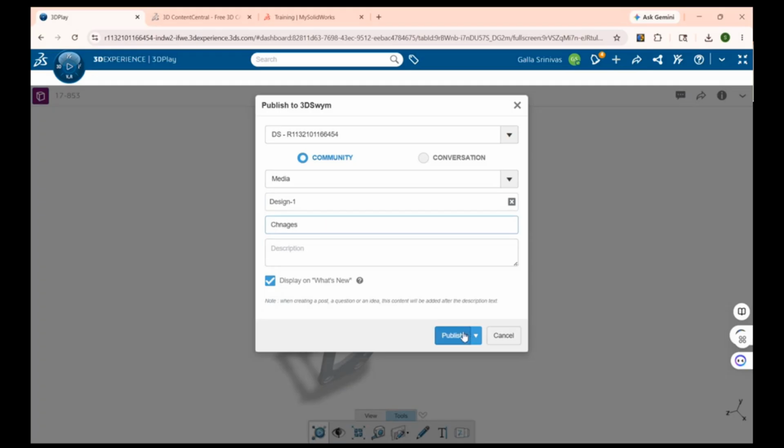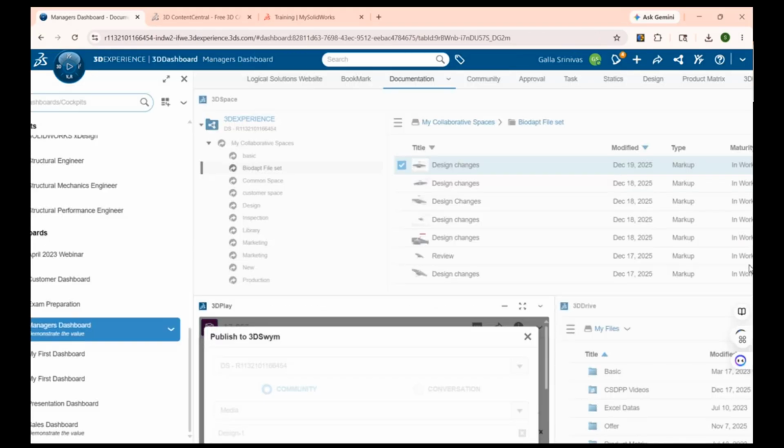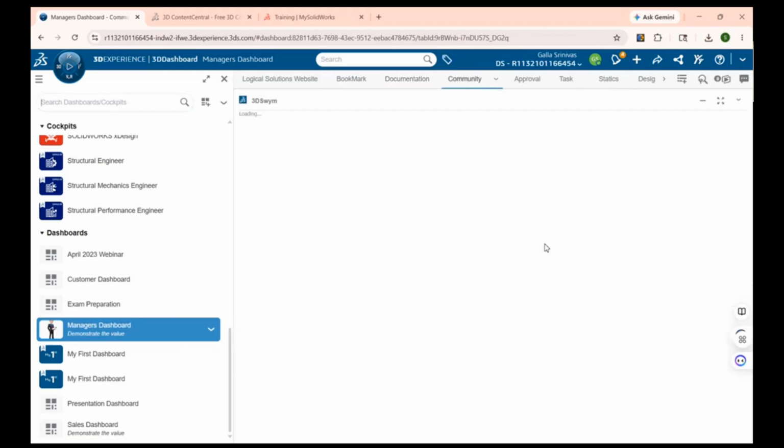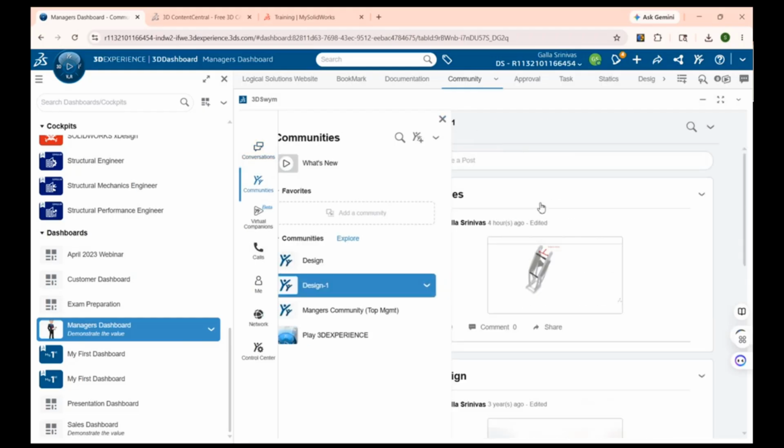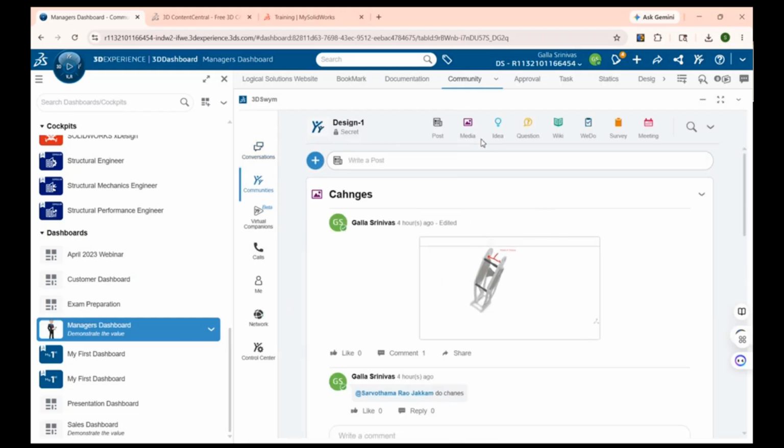Maybe name it like a changes something. So the moment I share this information to my community, here we have a community tab. The community tab is like a kind of Facebook for our engineers. So whatever information we want to share, we can share it in this community. Not only posts, we can share any media and documents.